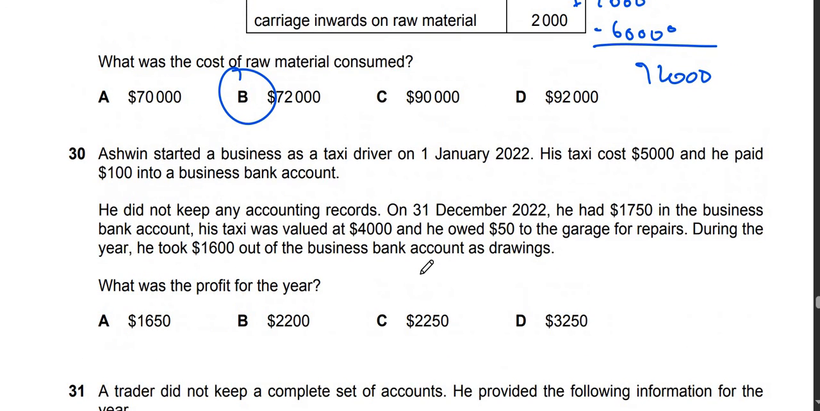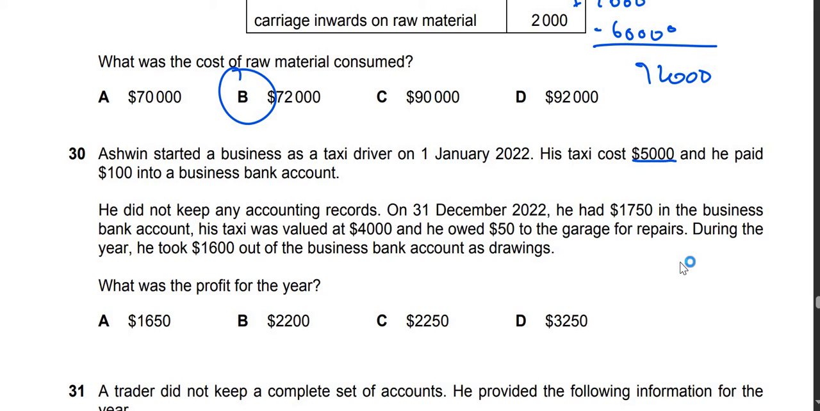Question number 30. It says Ashwin started a business as a taxi driver on 1st January 2022. His taxi cost 5,000 and he paid $100 into a business bank account. He did not keep any accounting records. On 31st December 2022, he had 1,750 in the business bank account. His taxi was valued at 4,000. He owed 50 to the garage. During the year, he took 1,600 out of the business bank account as drawings. What was the profit for the year?